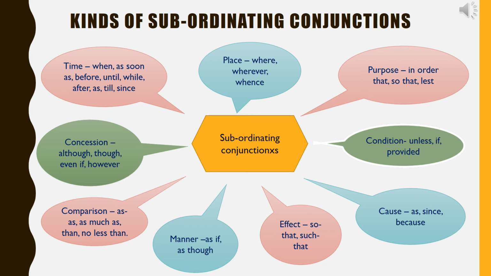Seventh, manner. Some subordinating conjunctions of manner are as if, as though. For example, Anju looks as if she is having a good time. It looks as though it is going to snow.